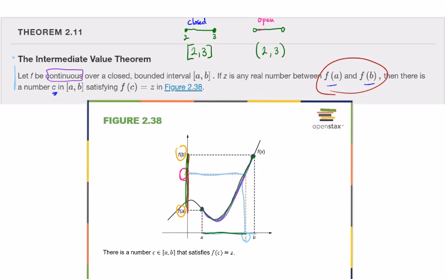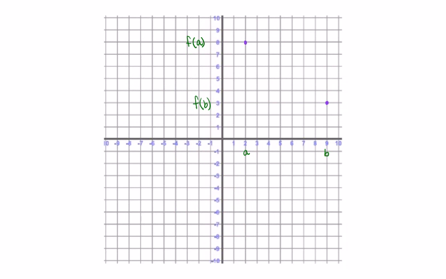All right, so let me show you another representation of this. Here I'm starting with this interval A to B, and I'm just picking specific numbers, but you can put any numbers to this. So you can see A is 2 and B is 9, and then I have f of A and f of B. I switched these up so that f of B is on the bottom just to mix it up a little bit. So here f of A is higher than f of B. This is the range, so I have this domain interval and this range interval.